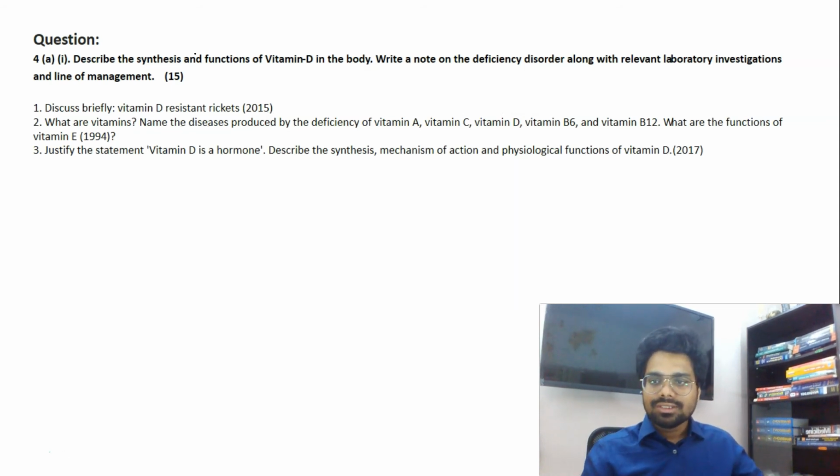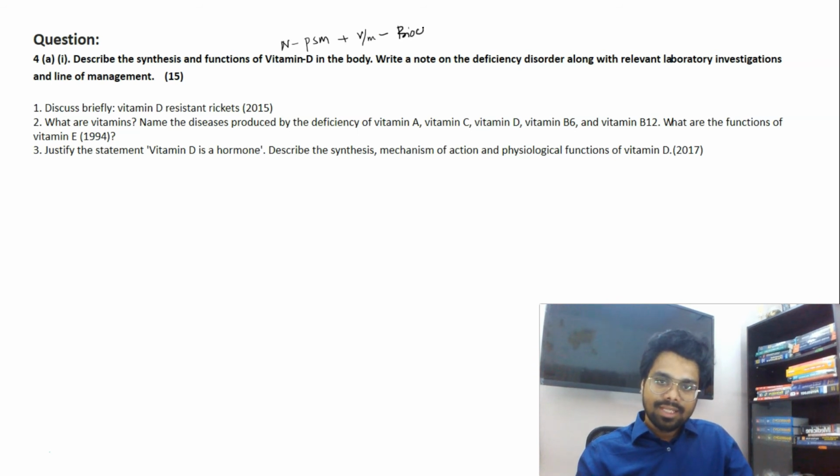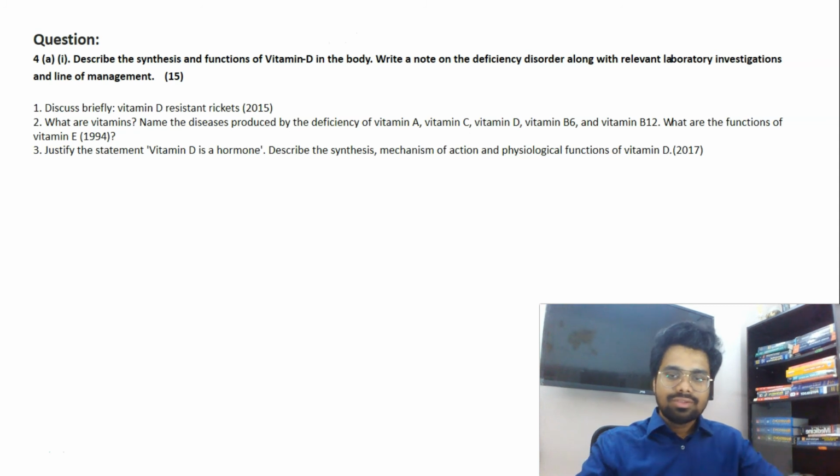Now here they are asking about synthesis, functions and deficiency disorder, what kind of investigations you do, and how you will manage this case. It's again a vertically integrated question from the nutrition aspect of PSM plus the vitamins and minerals aspect of biochemistry. Please try to learn together. Both the aspects are covered in our notes.